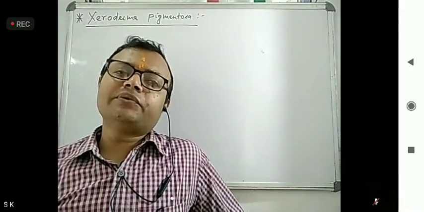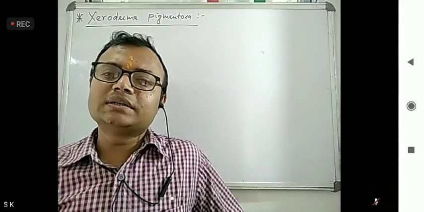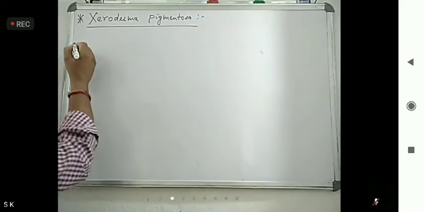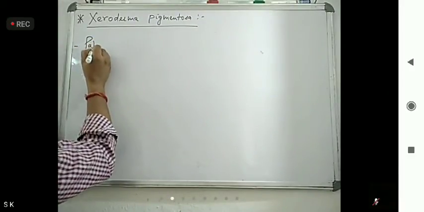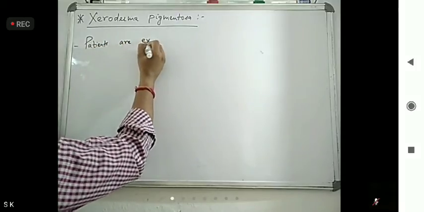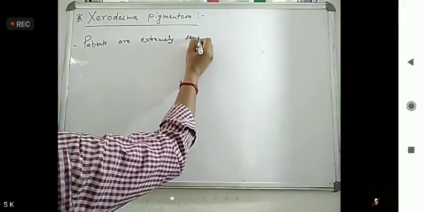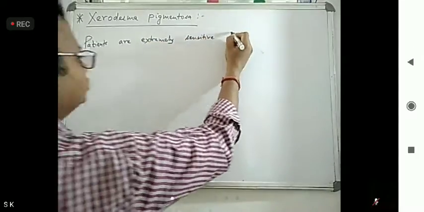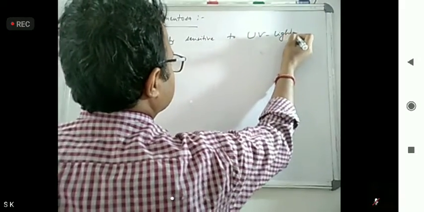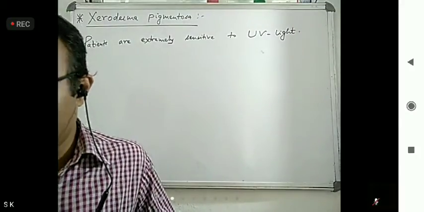This is a type of disorder that is highly sensitive to ultraviolet light. So we can say patients are extremely sensitive to ultraviolet light.